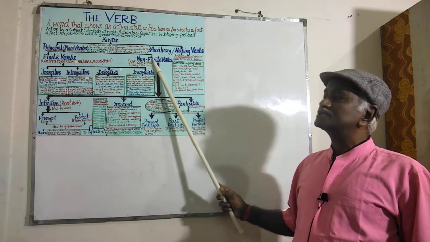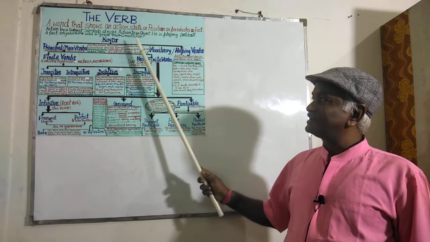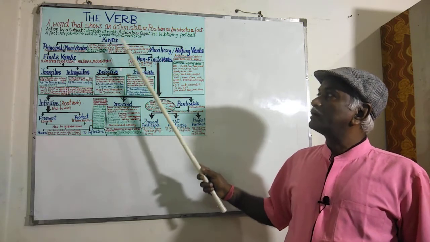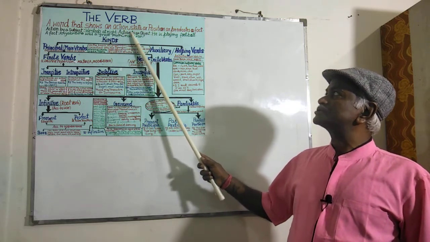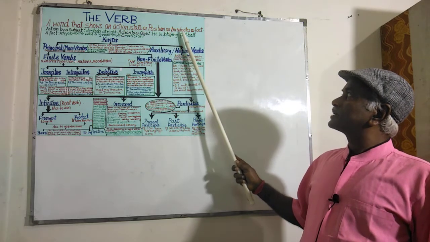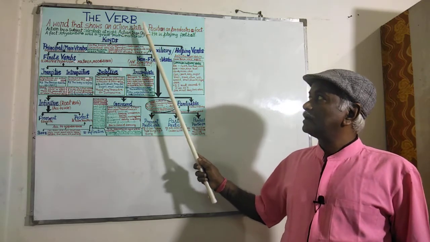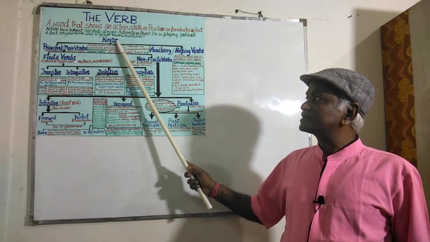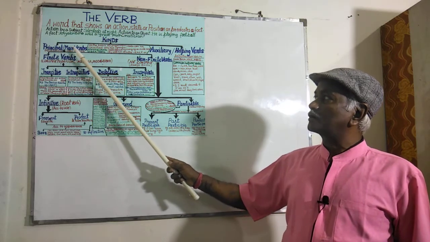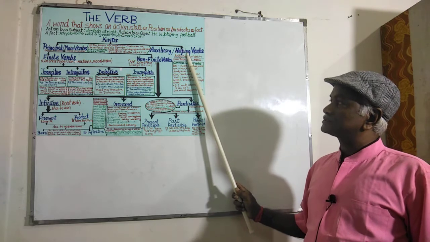Before going to non-finite verbs, let me summarize what a verb is and what its different divisions are. A word that shows an action, state or position, or predicates a fact, is called a verb. Its kinds are mainly two: principal or main verbs and auxiliary or helping verbs.